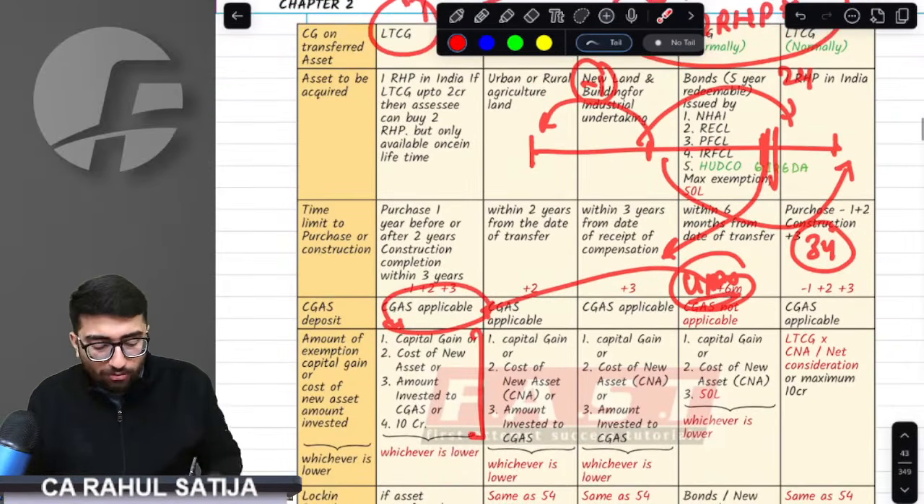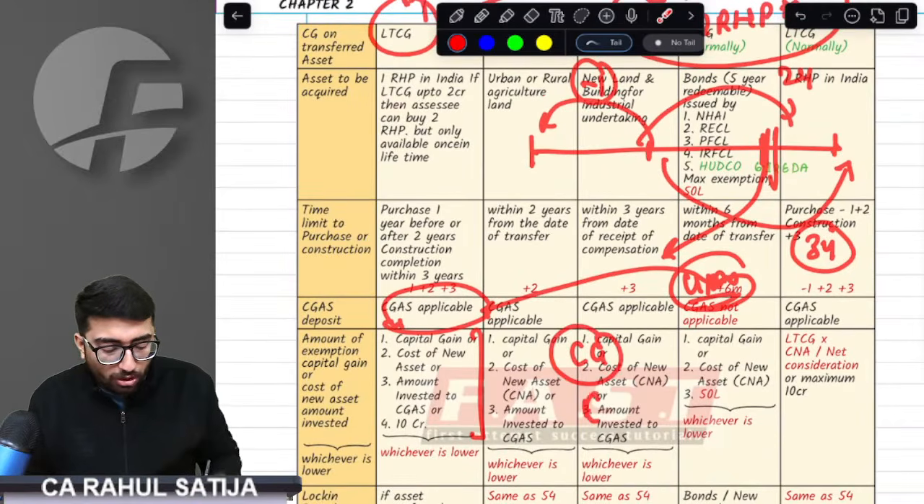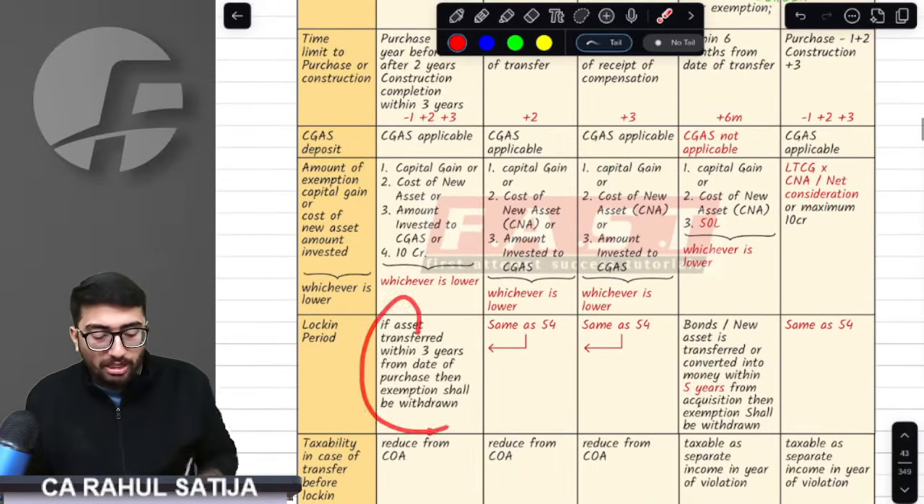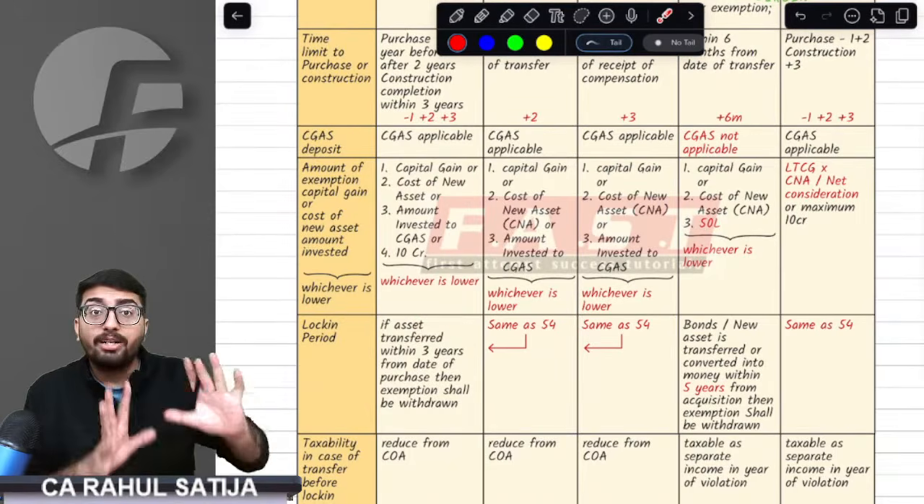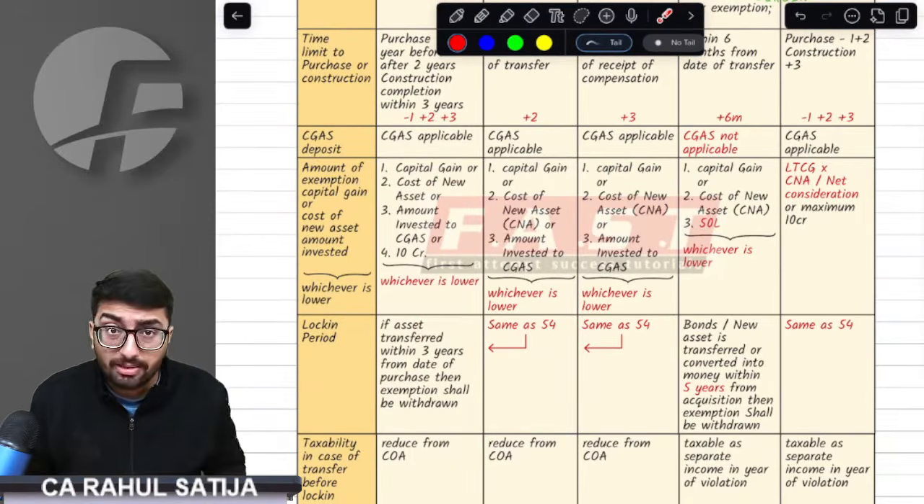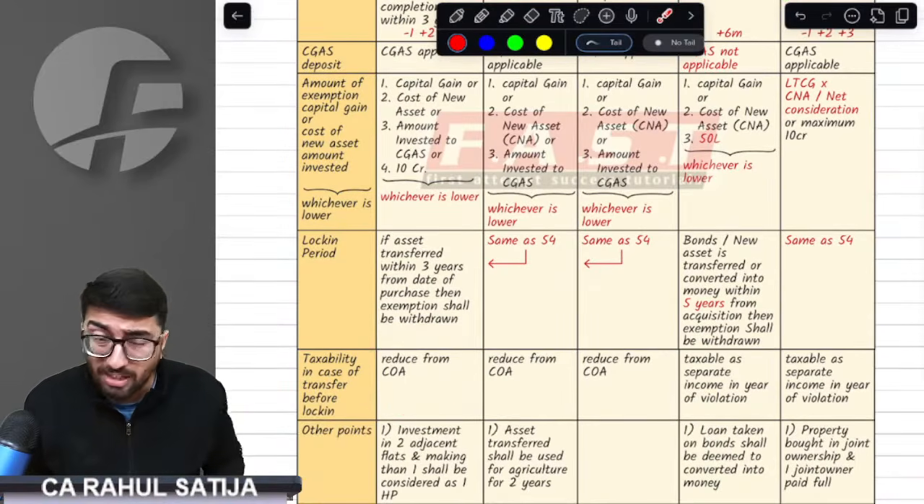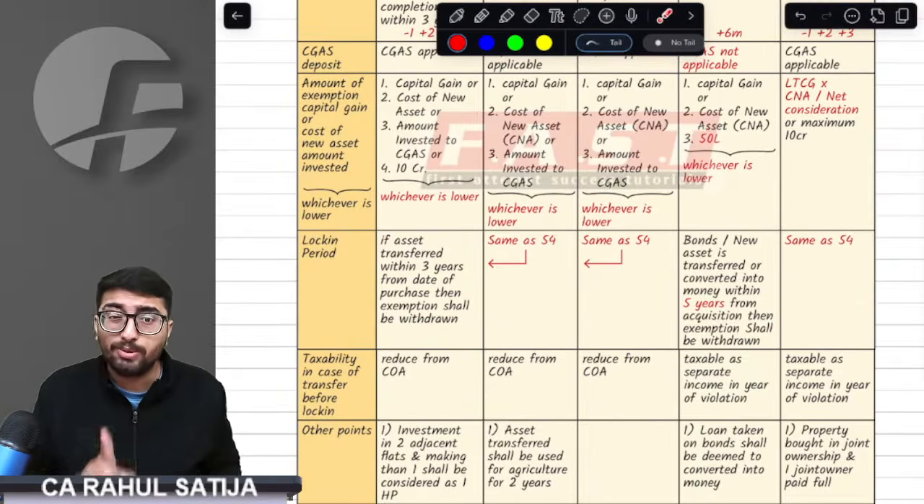Sir, how much exemption would be given to us? Capital gain amount or cost of the new asset, whatever the new asset we are buying, or 10 crore rupees, whichever is lower, is the amount of exemption we are going to get. Remember, whatever the new house we are buying, that shall be held for a minimum of 3 years. If we sell it before 3 years, then whatever exemption was claimed earlier shall be reduced from cost.